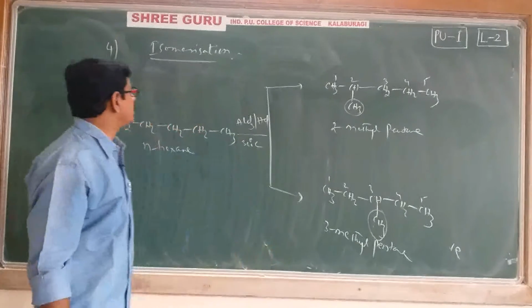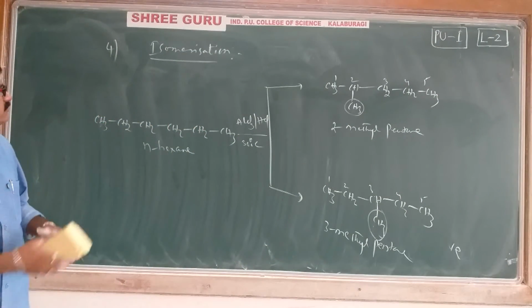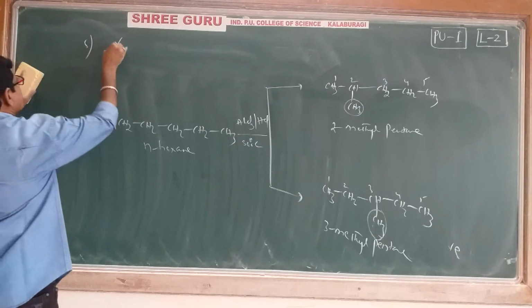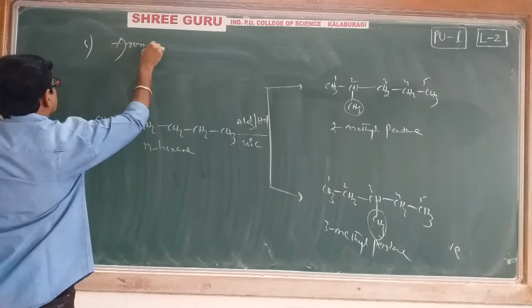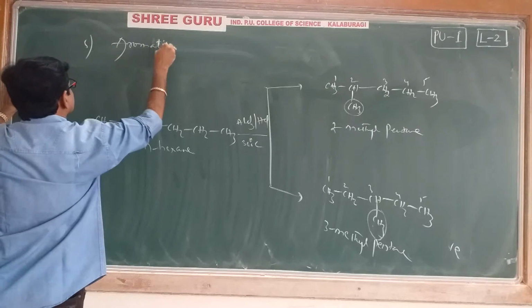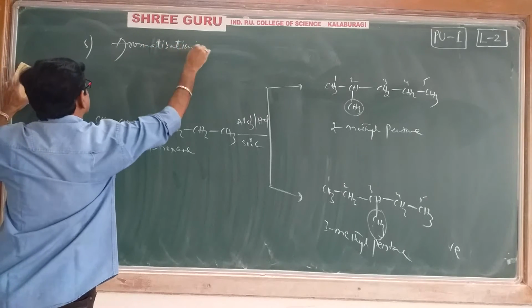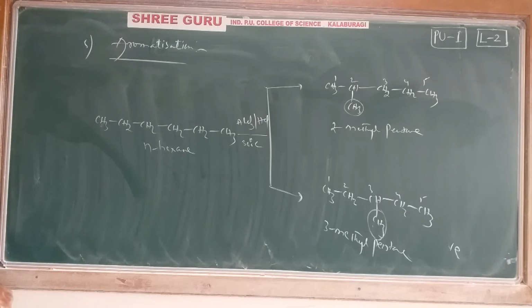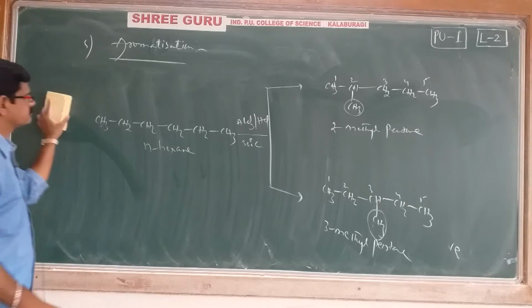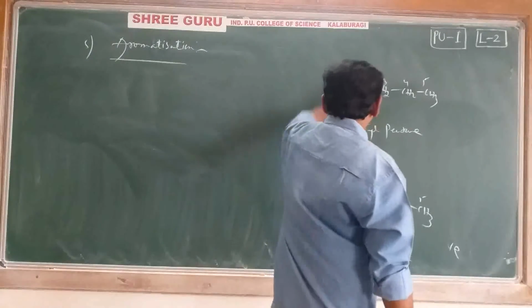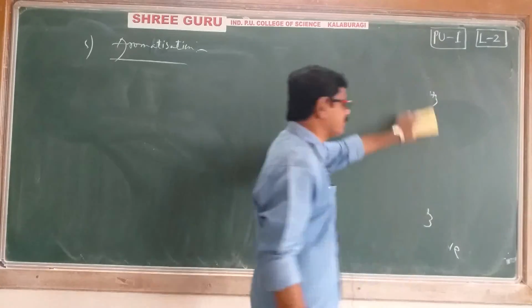Right. This is about isomerization, the fourth chemical property. Next, the fifth chemical property is aromatization. Let's see what is meant by aromatization. I'll explain along with a direct example only.